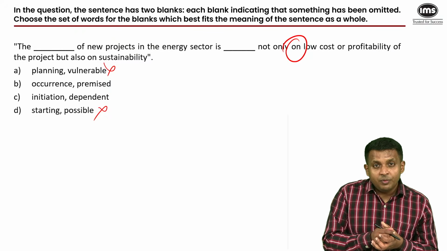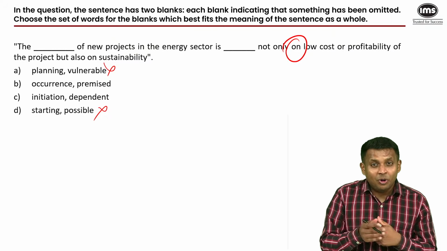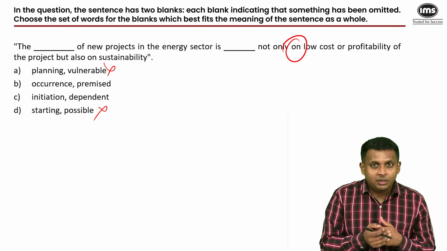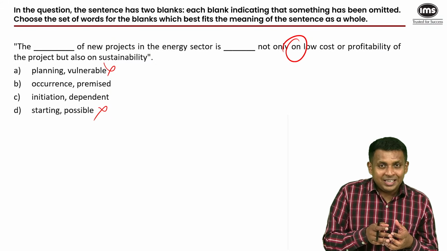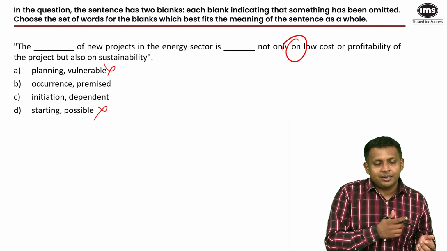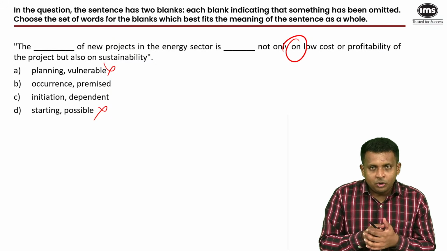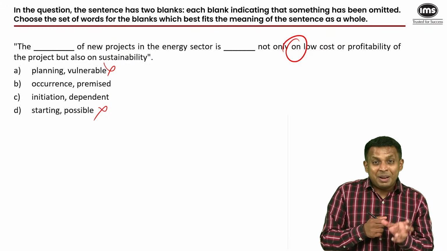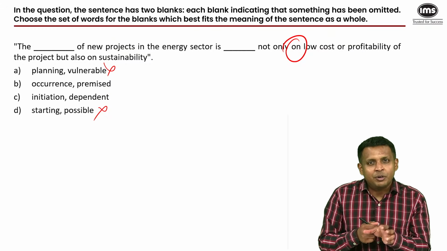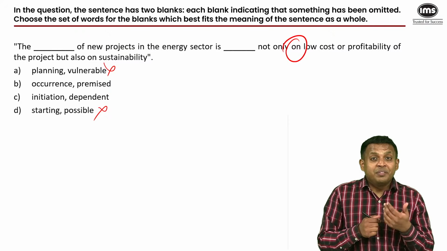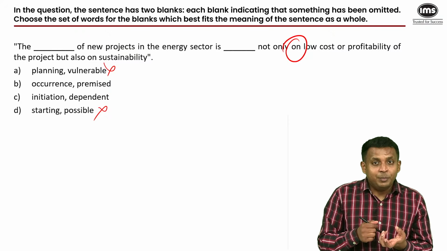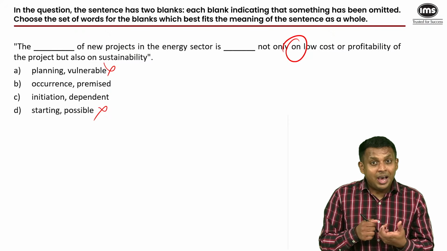But when you use the word premise, it means based on, and you use it for arguments, logic. This argument is premised on the assumption that, of course, you can use dependent on also, but a premise is a statement of fact. So something that you have assumed, you use it for information, you use it when it comes to arguments.